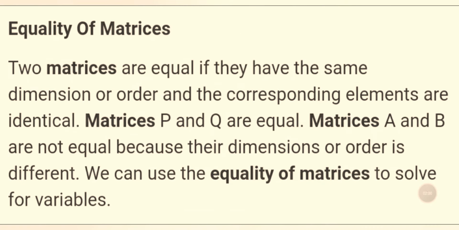The equality of matrices: two matrices are equal if they have the same dimension or order and the corresponding elements are identical. Matrix P and Q are equal. Matrix A and B are not equal because the dimension or order is different. We can use the equality of matrices to solve for the variables.